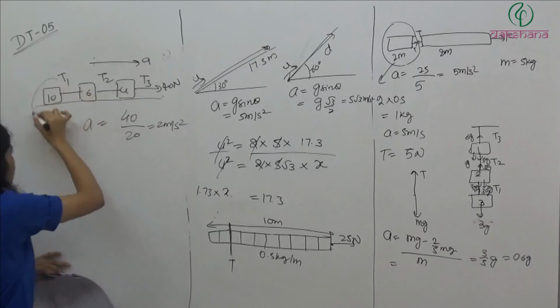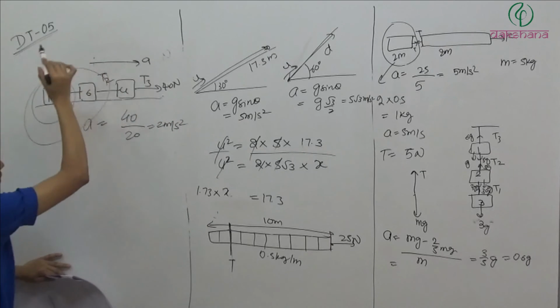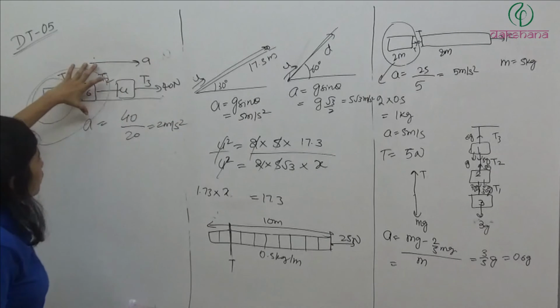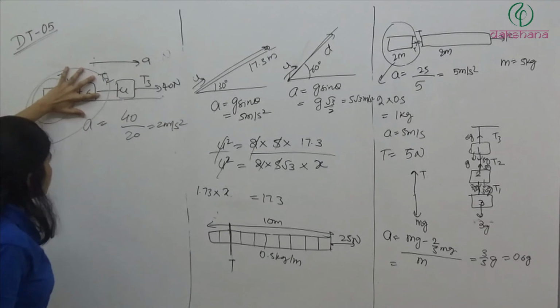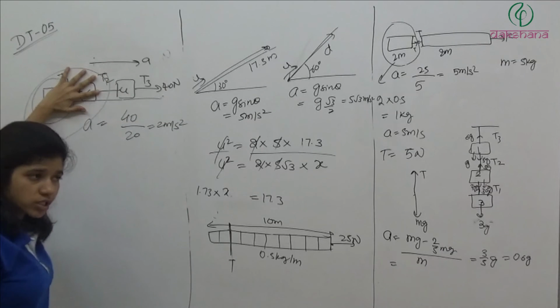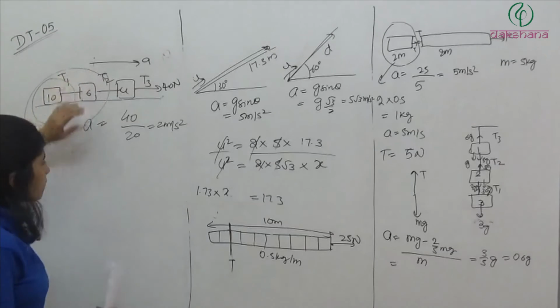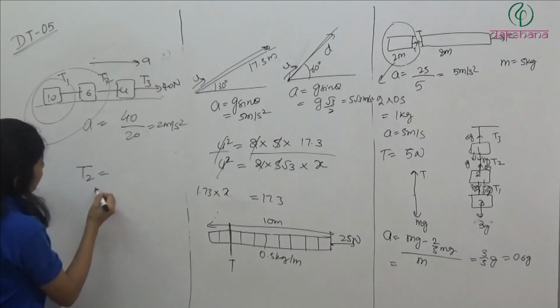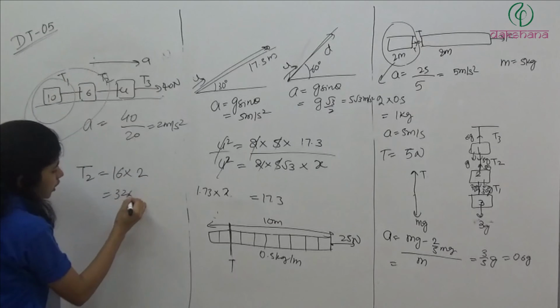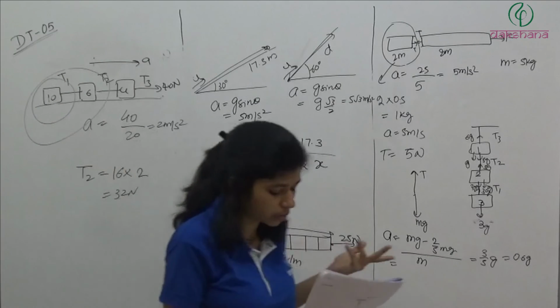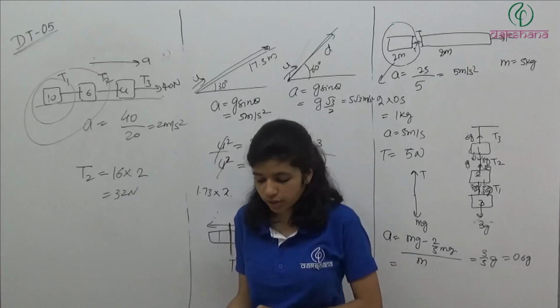It means this is also moving with the same acceleration. This is also moving with the same acceleration. Now I want to find out the tension T2. So simply I will take this system, and on this the net force is T2 and the net force will be MA. So T2 is equal to MA. M is 16 into A is 2. It will be 32 Newton. Directly 32 Newton. The answer will be the fourth option.